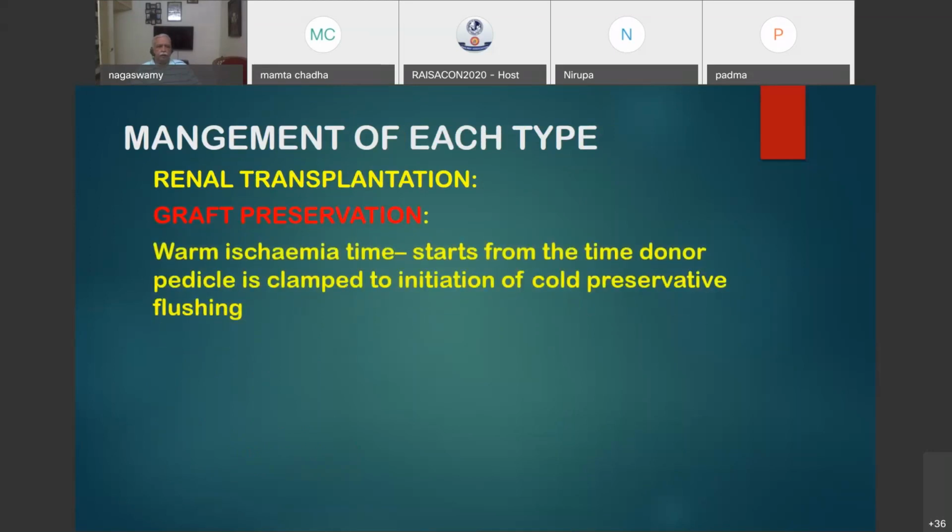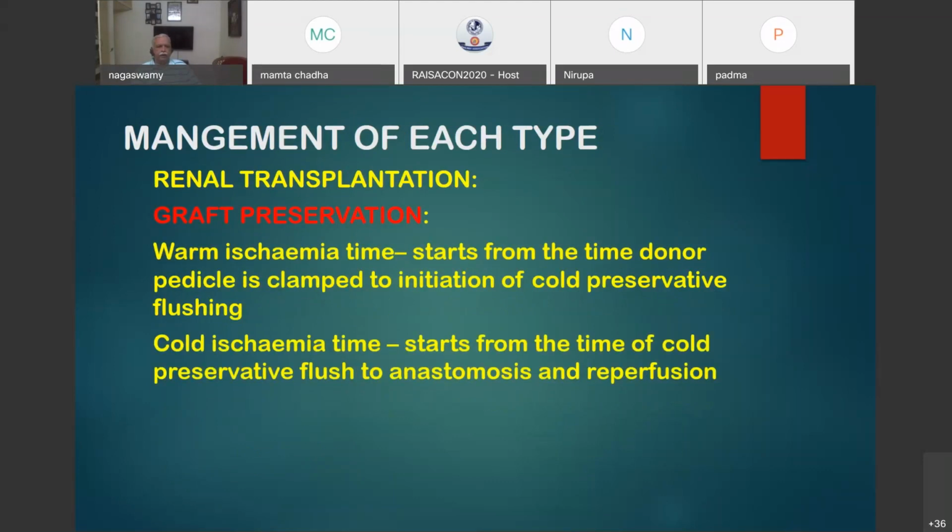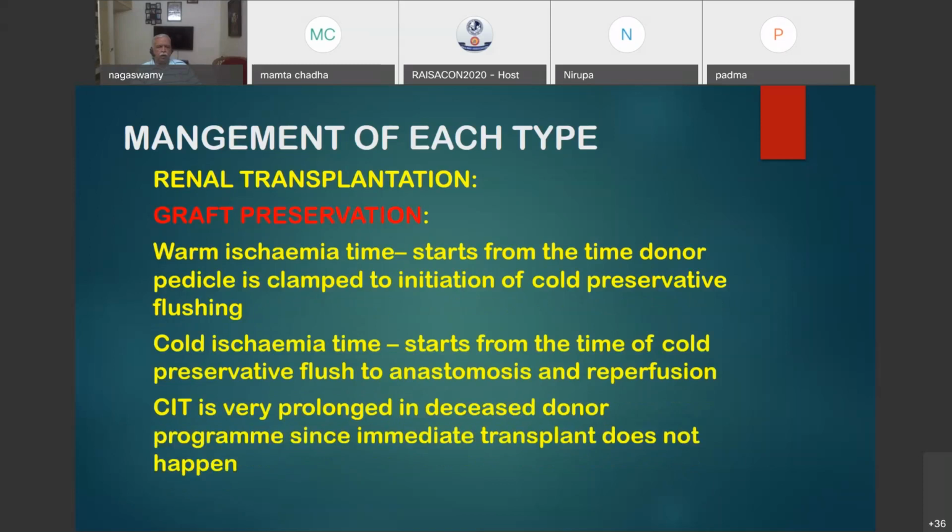Warm ischemia time, which I told you, is the time from pedicle clamp to cold preservative flushing. Cold ischemia starts from the time of cold preservative flush to anastomosis and reperfusion. So this may be very prolonged in a deceased donor, sometimes up to 36 to 48 hours. So the problem is you cannot expect immediate urine output in deceased donor kidneys. Because of the long cold ischemia time, patients may require dialysis postoperatively also until the kidney starts secreting urine.